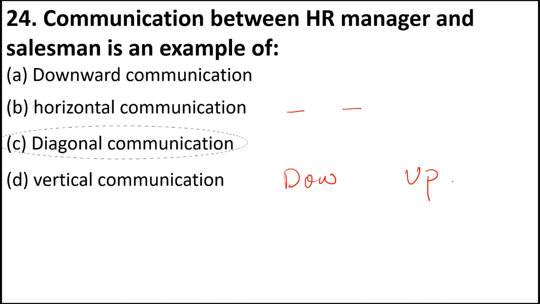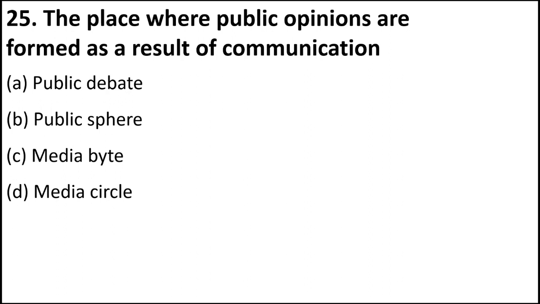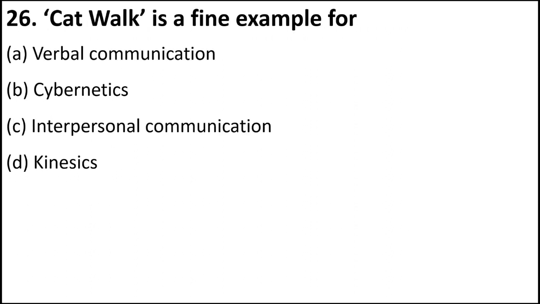Okay. So diagonal is when people of different departments or different statuses communicate. It is diagonal communication. The place where public opinions are formed as a result of communication is. So students, sometimes there is a place where citizens come together, they exchange their opinions regarding some public affairs, they discuss, and they eventually arrive at a public opinion. So that is called a public sphere. B is the answer to this question.